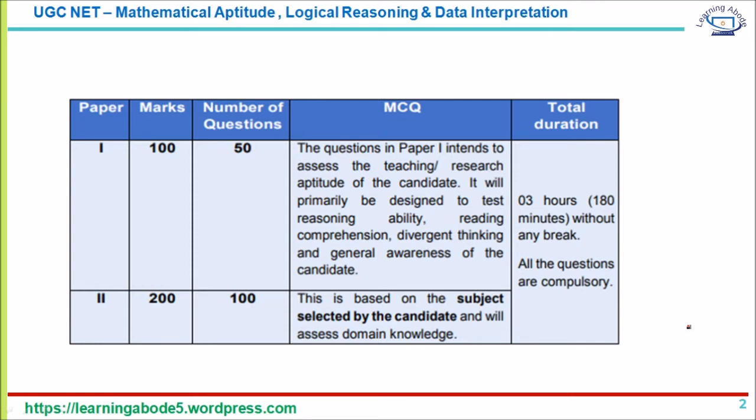Now, strategically, this paper 1 is very important because it is very easy to score 90 plus out of this 100. Even if you get half of the 200 marks in paper 2, together it comes to 190. If you get somewhere around 190, you will definitely appear in the top 6% of the people who appeared, that is, the qualified list. So strategically this is very important, and this is an easy area where you can score 90 plus. In this video, I'm going to concentrate only on the aptitude, reasoning, and data interpretation part.